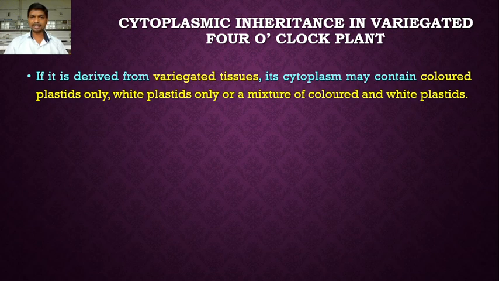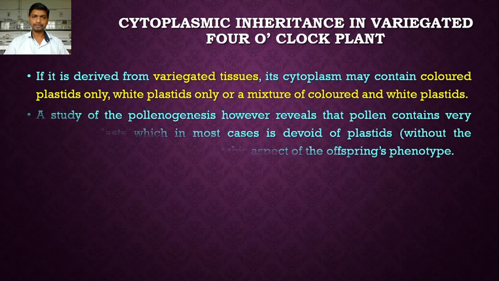These green patches are due to the chloroplast and the white areas are due to the leucoplast. So when the egg cell is derived from the variegated tissue, some egg cells contain colored plastids only, that is the chloroplast, some contain white plastids only, that is the leucoplast, while some cytoplasm consists of a mixture of both chloroplast and leucoplast.